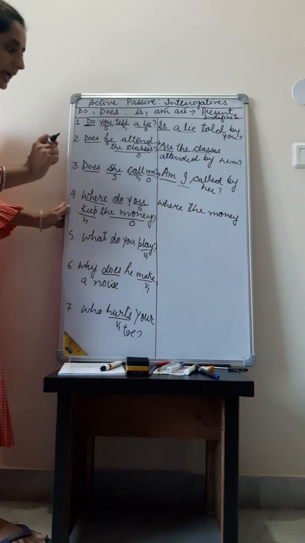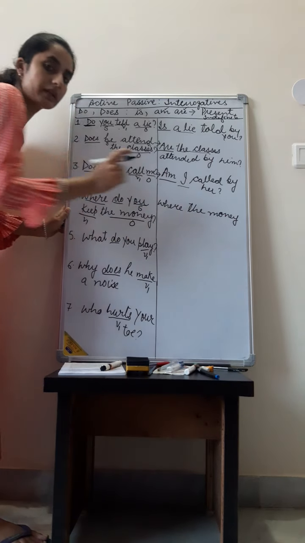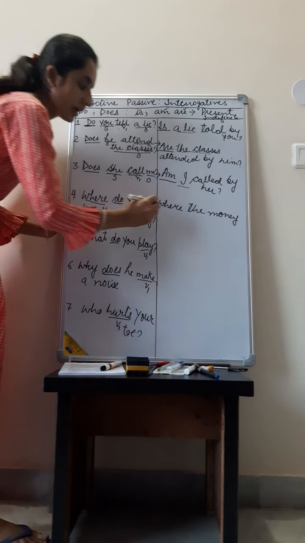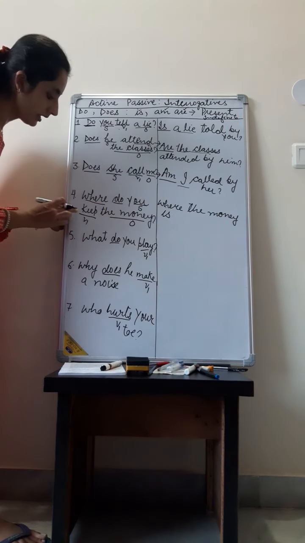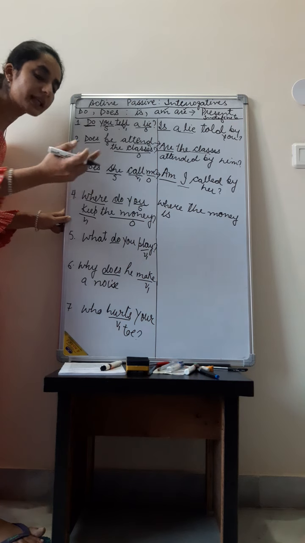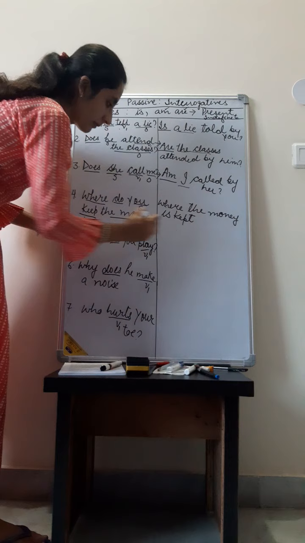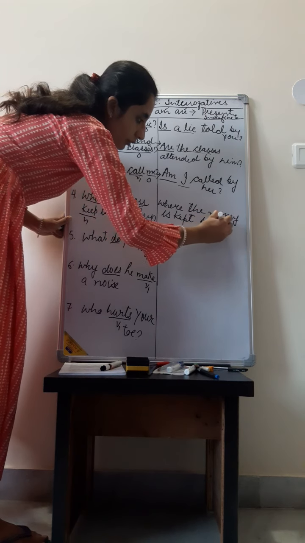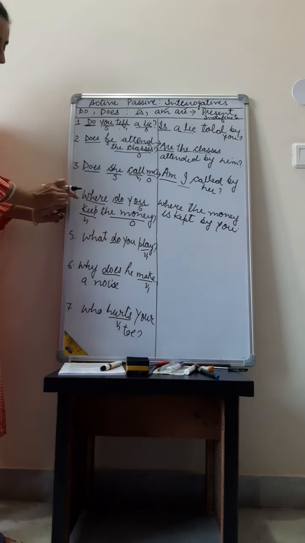Then we need to add is, am, are. The money is counted as a singular. Where the money is, then we need to add the verb, and verb's third form, keeps, third form is kept. Where the money is kept by you. I hope this is clear to you.